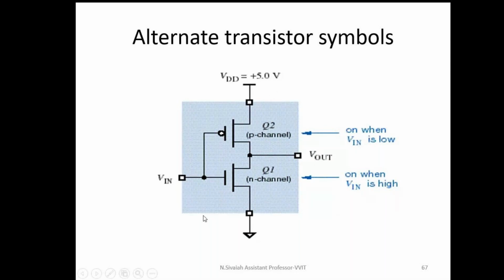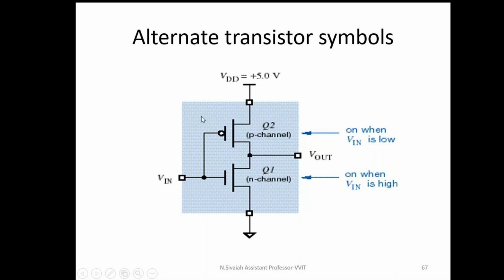For example, if I implement the inverter with only NMOS, this pull-up transistor is also a depletion NMOS transistor. If V input is logic 1, in case of NMOS, this transistor is on, and this transistor is on. That means a short circuit is provided between VDD and the ground. Then a current flows from VDD to ground whenever the input is logic 1 in an NMOS inverter.